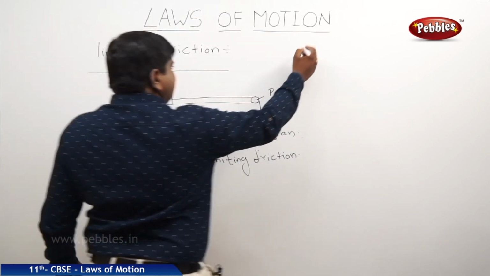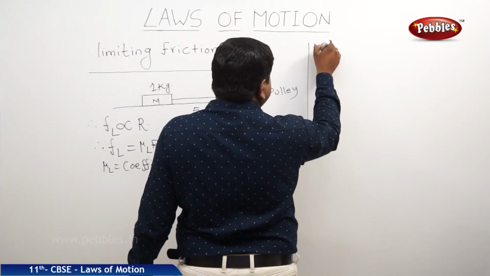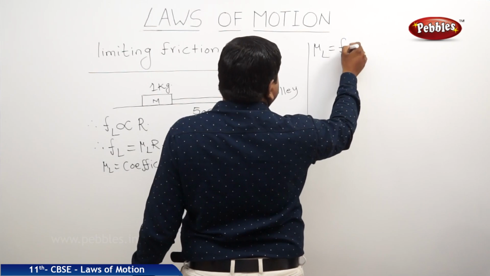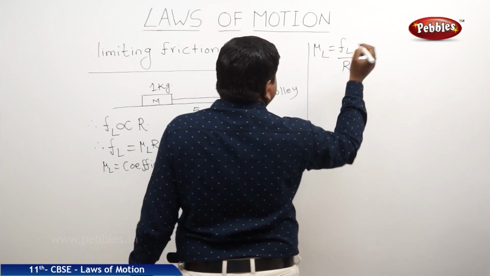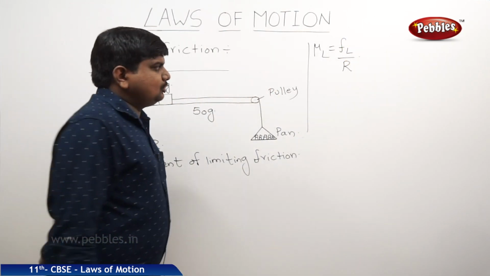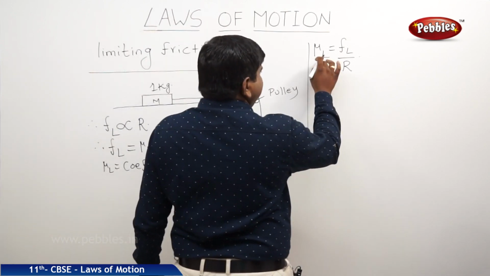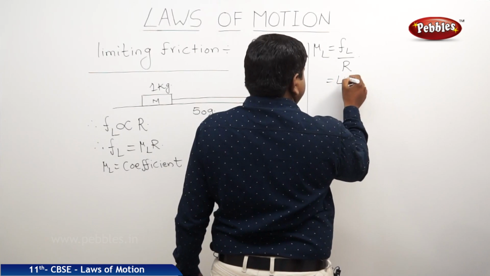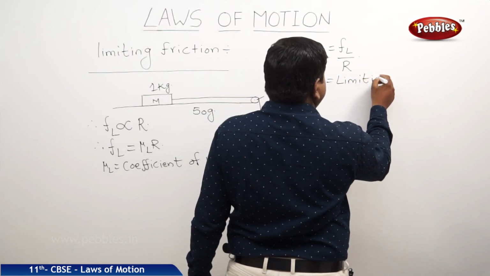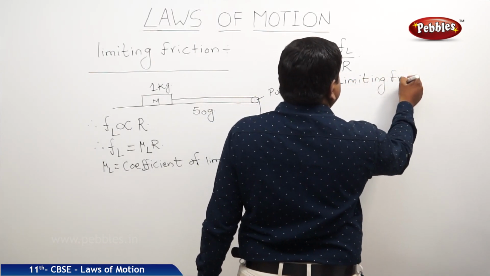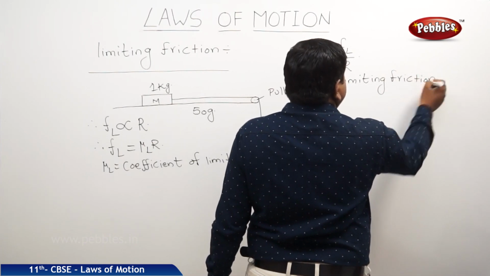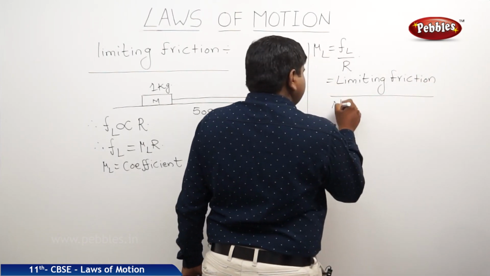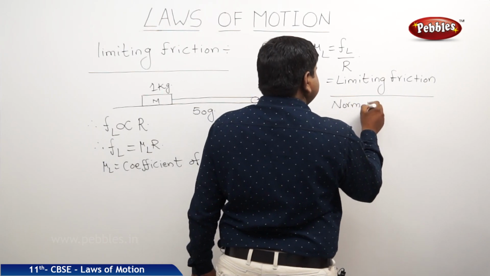So mu L is defined as FL by R. Therefore, the limiting friction coefficient is defined as limiting friction by normal force of reaction.